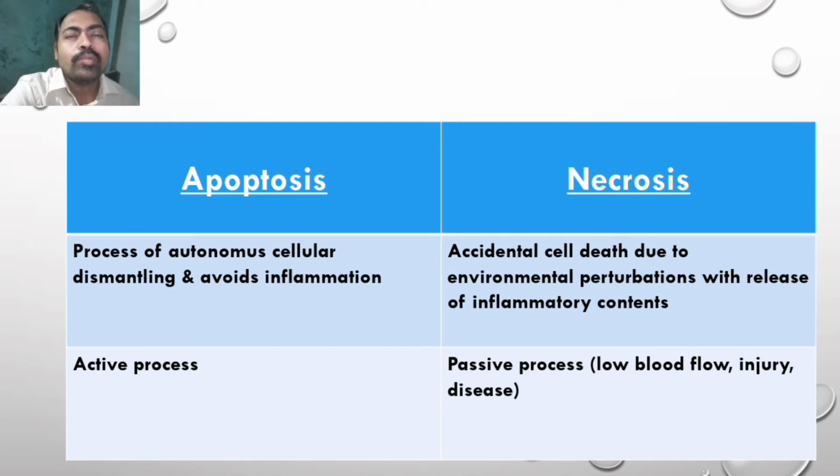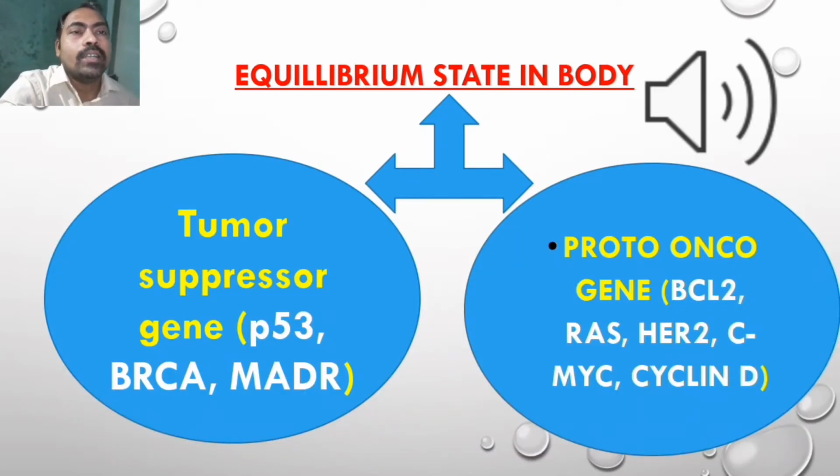First point, apoptosis is a process of autonomous cellular dismantling and avoids inflammation, whereas necrosis is an accidental cell death due to environmental perturbations with release of inflammatory contents. Now, apoptosis is an active process, whereas necrosis is a passive process which occurs due to low blood flow, injury, or other disease.